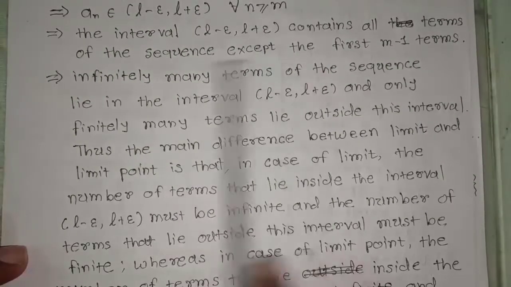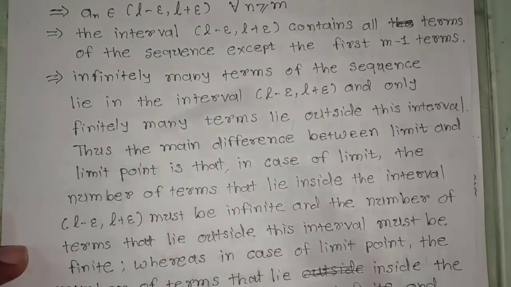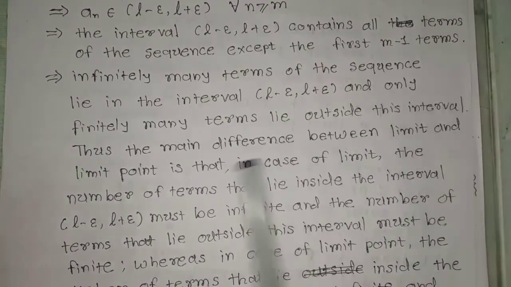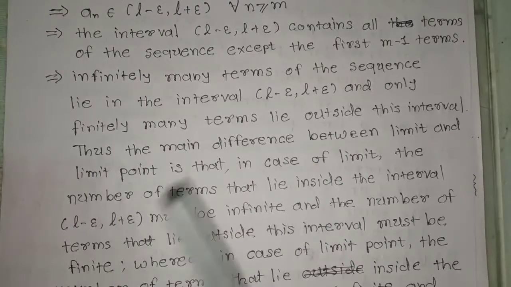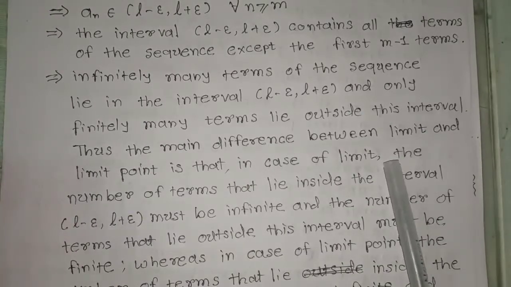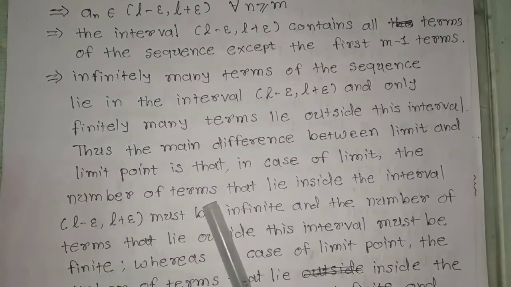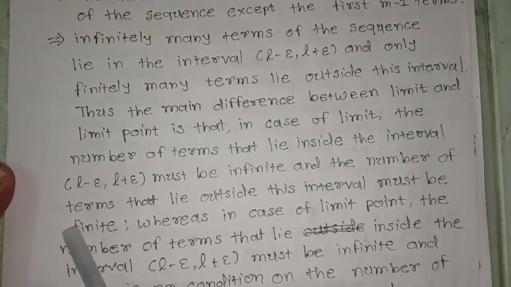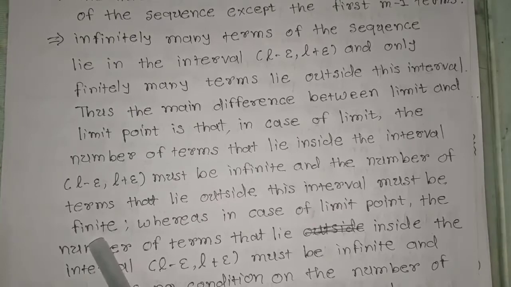Infinitely many terms of the sequence lie in this interval, and only finitely many terms lie outside the interval. Thus, the main difference between limit and limit point is that in the case of limit, the number of terms that lie inside the interval must be infinite, and the number of terms that lie outside the interval must be finite. You must remember this word finite, that only a finite number of elements are left out of this interval.